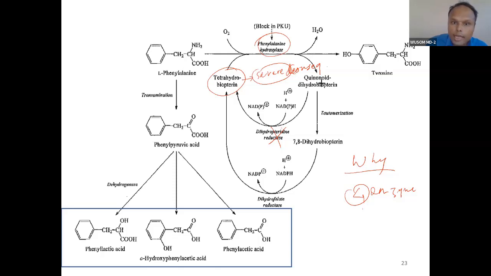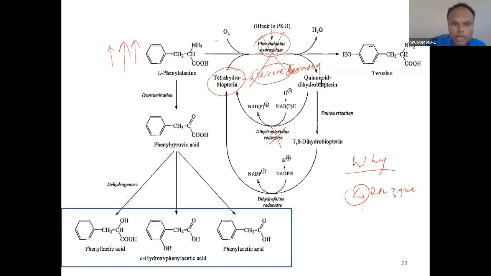Now, if any of these is deficient, what will happen? This reaction will be obstructed, so phenylalanine will be high in the blood. When phenylalanine is high, there will be a side way through which it will be catabolized.